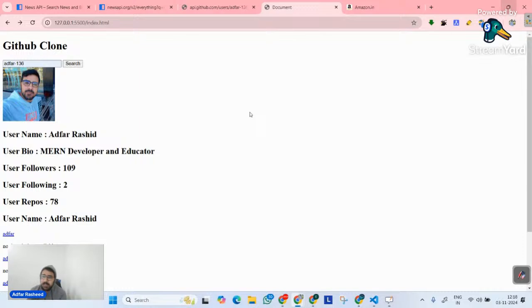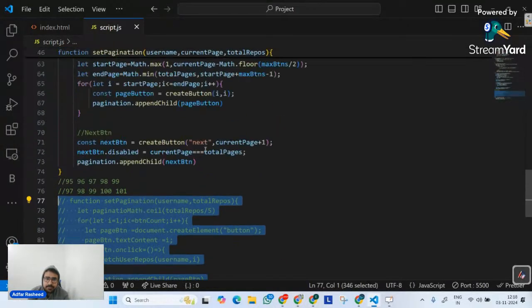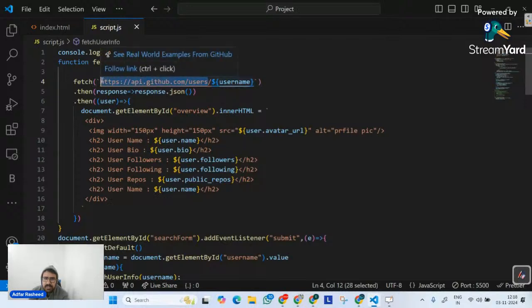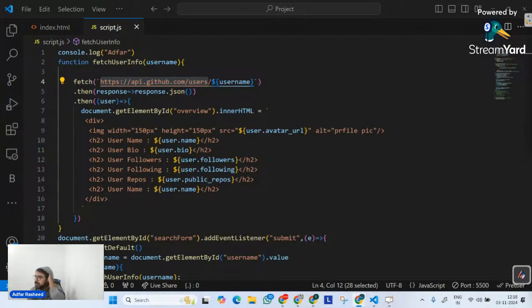Okay, sir, which API do you need? This one. I think you can watch the video and write it yourself, right? But still, let me copy this API. Write the username after that and it will work. So this is the API. Slash username, then slash repos. You will find all the repos of that user.